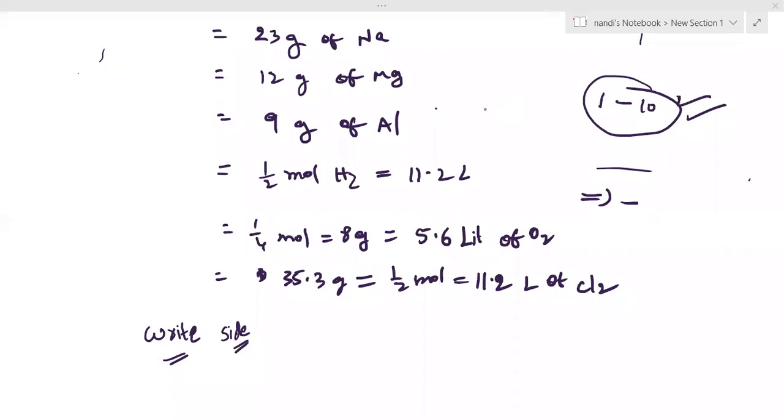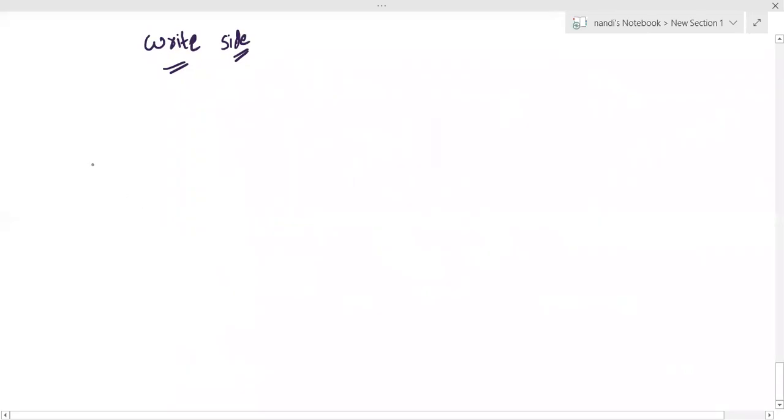Okay, types of electrodes I mentioned. Now, what have we done? All electrolysis. Suppose you are doing aqueous NaOH electrolysis in the presence of inert electrodes.